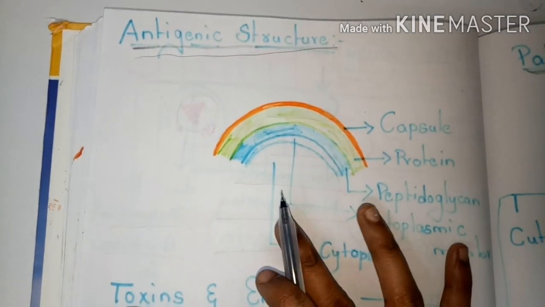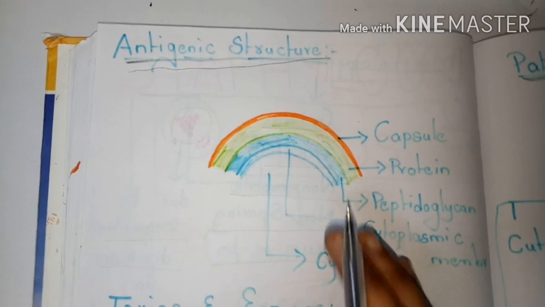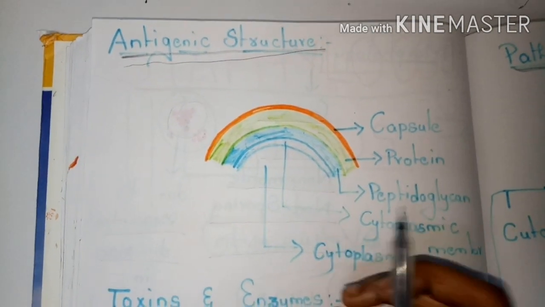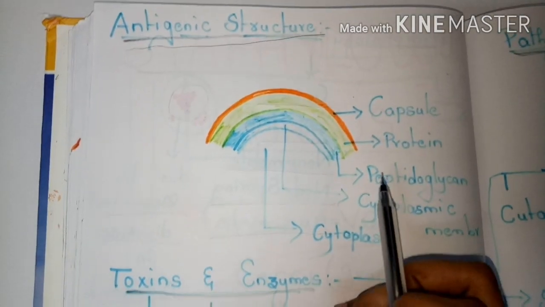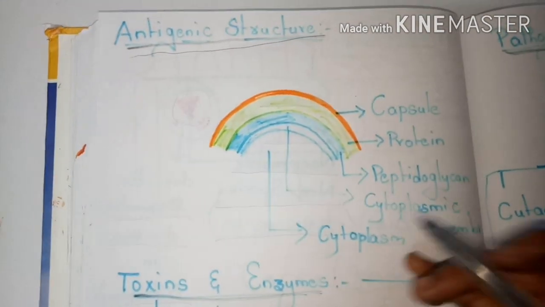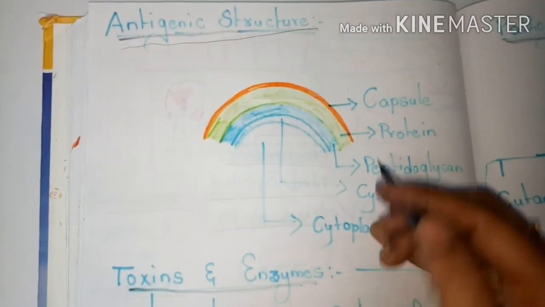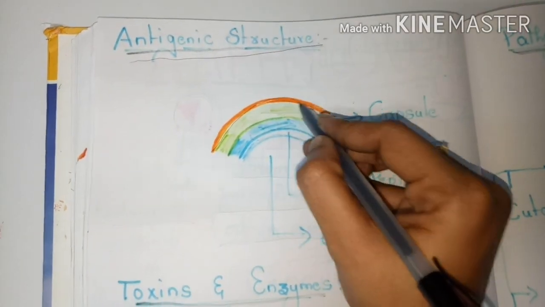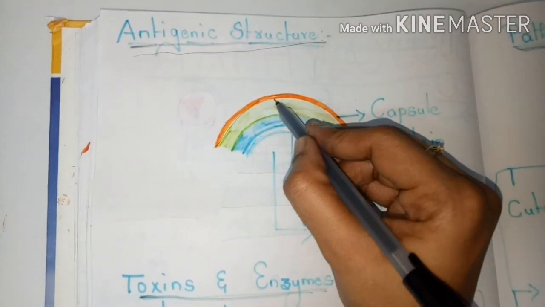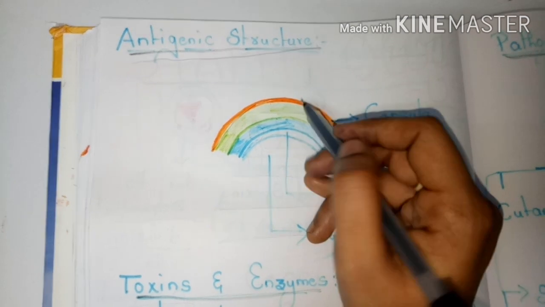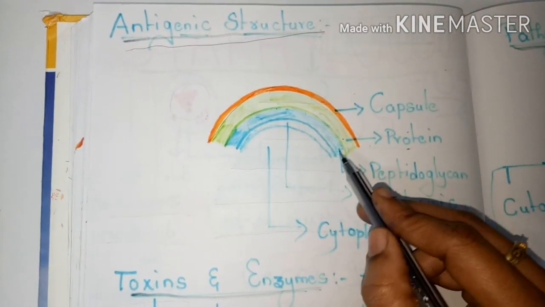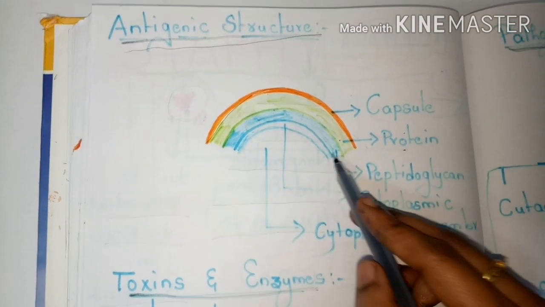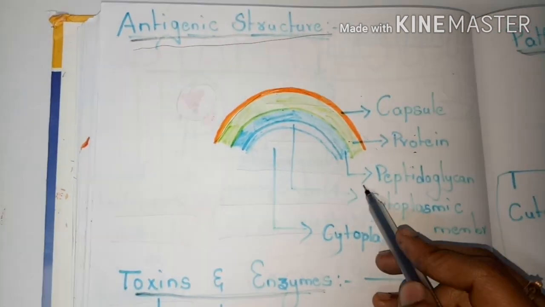Let's see the antigenic structure of Staphylococcus aureus. Here we are going to see what the parts or the structure of the antigen of Staphylococcus aureus are. Let's see what parts are involved in its structure. The outer coat is known as the capsule. Below the capsule, the protein part is present. Below the protein part, the peptidoglycan layer is present.